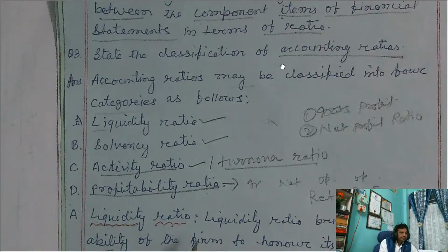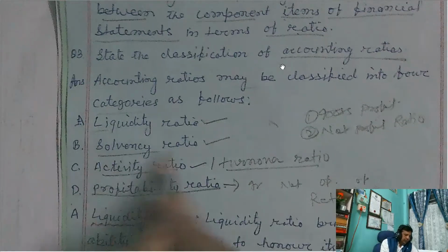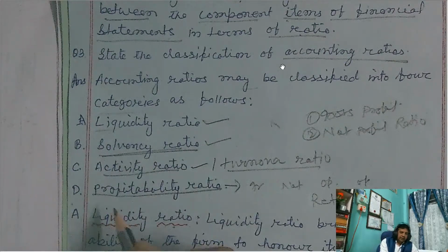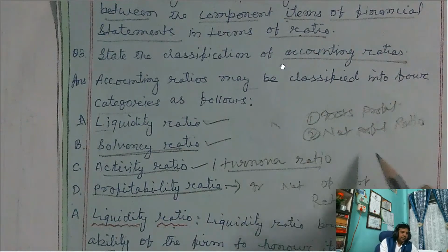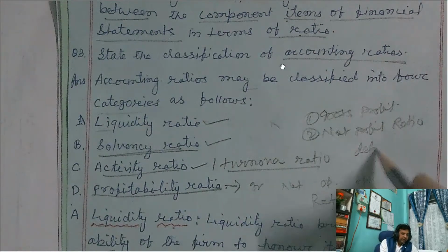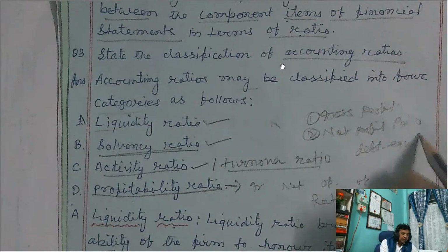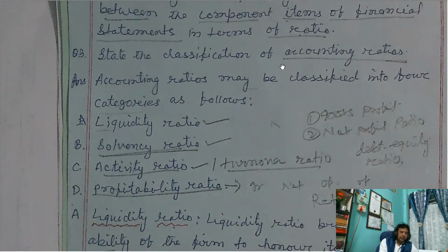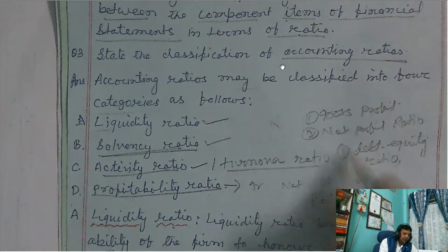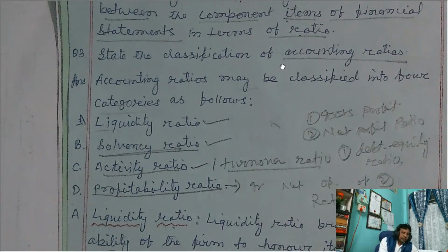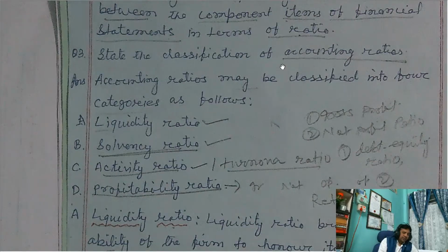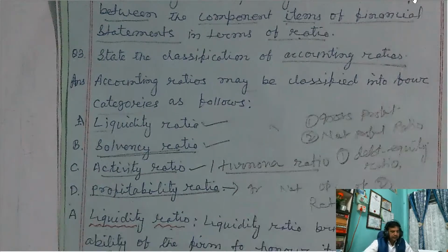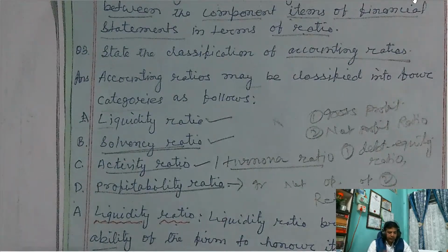Now similarly, if you are asked the question, give two examples of solvency ratio, then you can say debt equity ratio. Then one more example: the first one is debt equity ratio, the second one I am taking here is the proprietary ratio. So give two examples of solvency ratio.